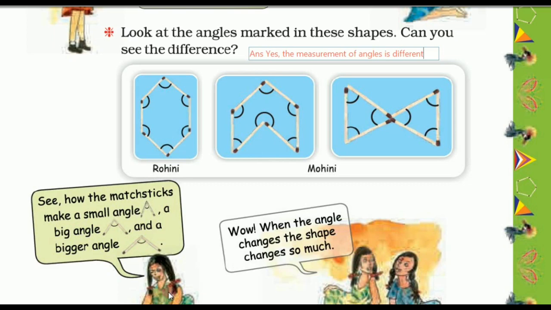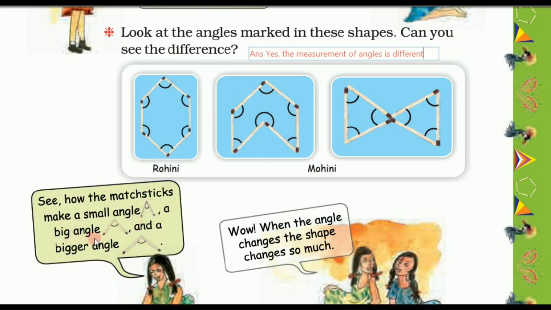Now Rohini said, see how the matchsticks make a small angle, a big angle and a bigger angle. Here the space between these two lines is less. So this is a small angle.